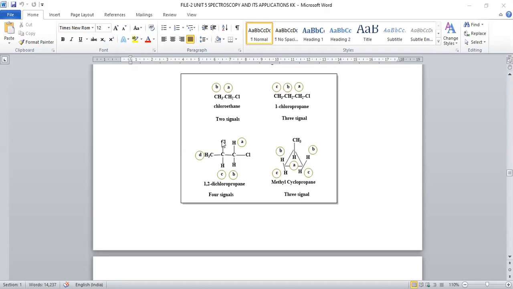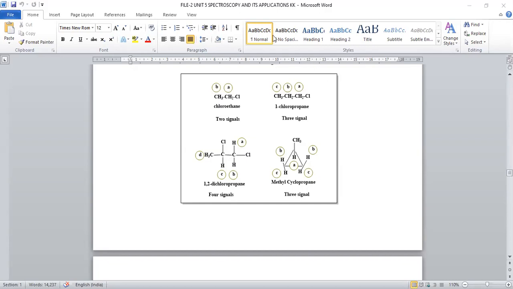This hydrogen is surrounded with chloro, so it is of one type. The same carbon also has another hydrogen, but this hydrogen's environment is different. One side hydrogen, another side chloro. This is opposite with respect to this one. Here two sides chloro, here one side hydrogen, one side chloro. This is not at all similar to this one.